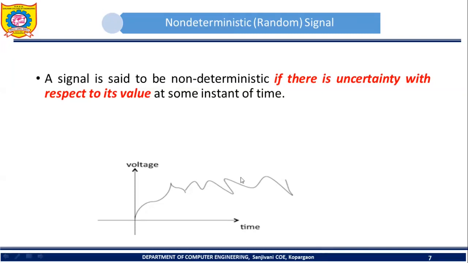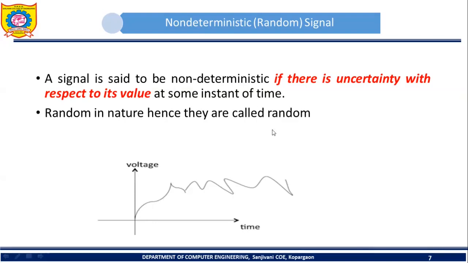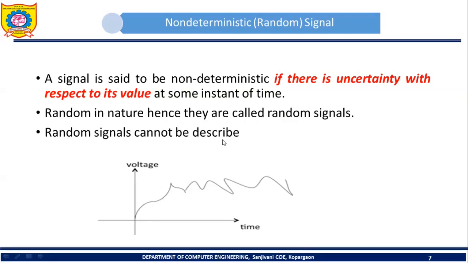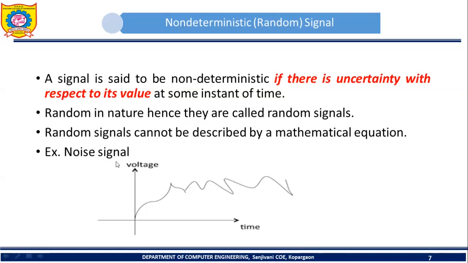Such types of signals are called non-deterministic signals. They are random in nature, so that's why they are also called random signals. A random signal cannot be described or defined by a mathematical equation. For example, consider a noise signal. Noise signals are said to be non-deterministic signals.